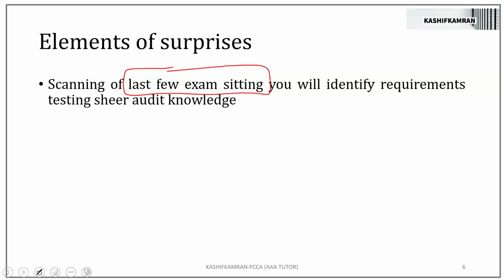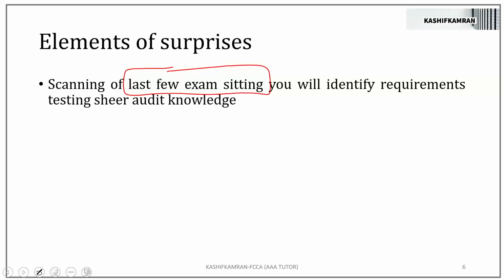For example, there is an unusual requirement in a December 18 paper. Can you expect the December 18 unusual requirement can come back in the September 20 paper? Should you ignore it? Should you be going through the recent papers and see what have been unusual? Should you note down the unusual things on a piece of paper and revise them? Will you be lucky if the same unusual thing comes in your exam setting? Will you be lucky enough to get good marks?